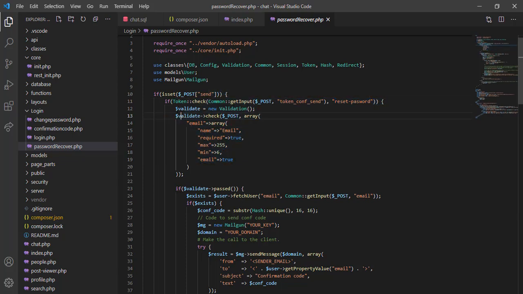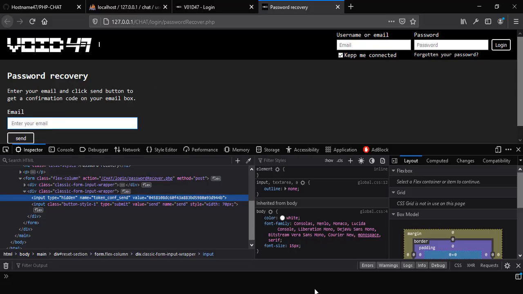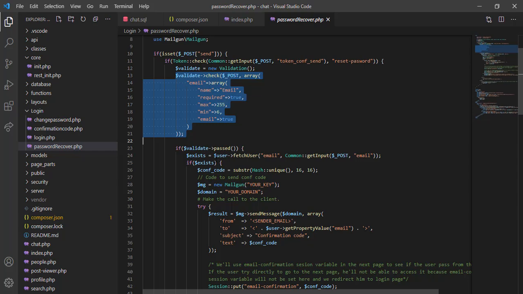We have a validation class here to validate the email. We have some rules and some values here. If this validation passes, we're going to talk about this later, but for now, if the user provides a valid email, we check if this email exists in our database first.